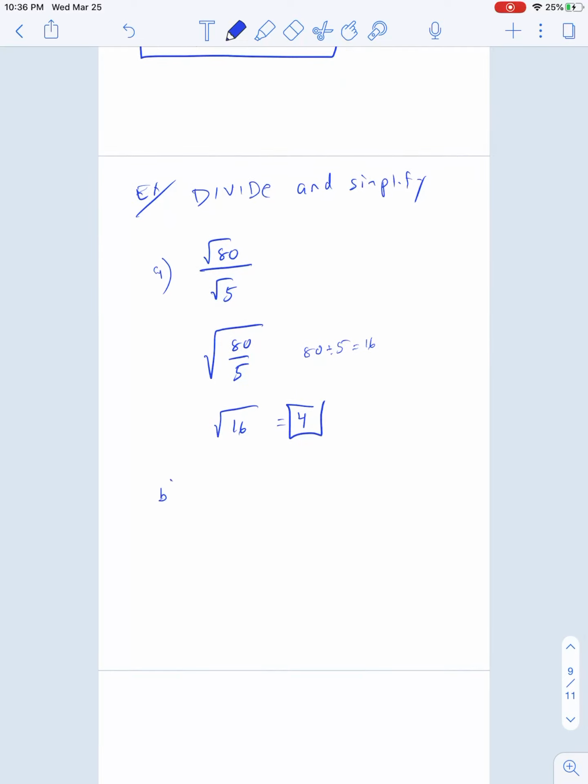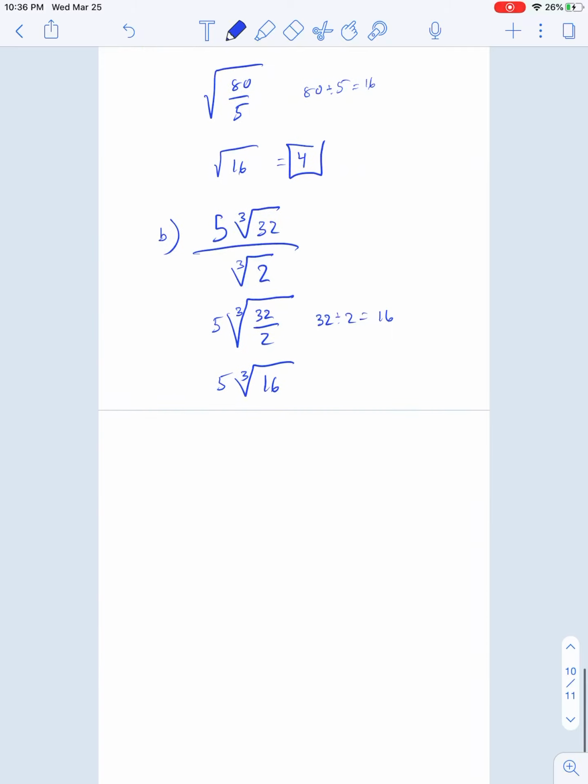All right, so that example A was really nice and easy. How about example B? 5 times the third root of 32 over the third root of 2. Right, we kind of set it up the same way. This is just 5 times the third root of 32 over 2. 32 divided by 2 gives us 16. So this is just 5 times the third root of 16.